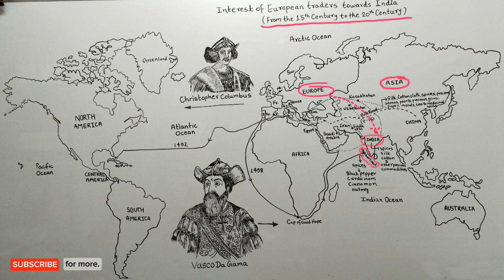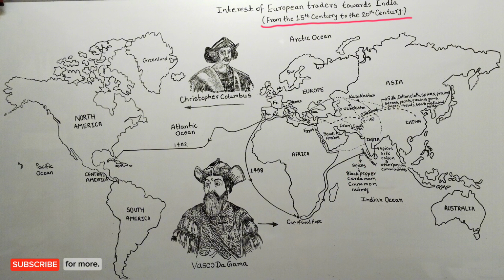Especially the Malabar coast of Kerala, in India, was famous all over the world for spices like black pepper, cardamom, cinnamon, etc. Friends, at that time there was a huge demand for these spices in European countries, and traders there used to take them from India, China and Central Asia and sell them at high prices in Europe. European traders used to make huge profits in this trade of spices and silk.